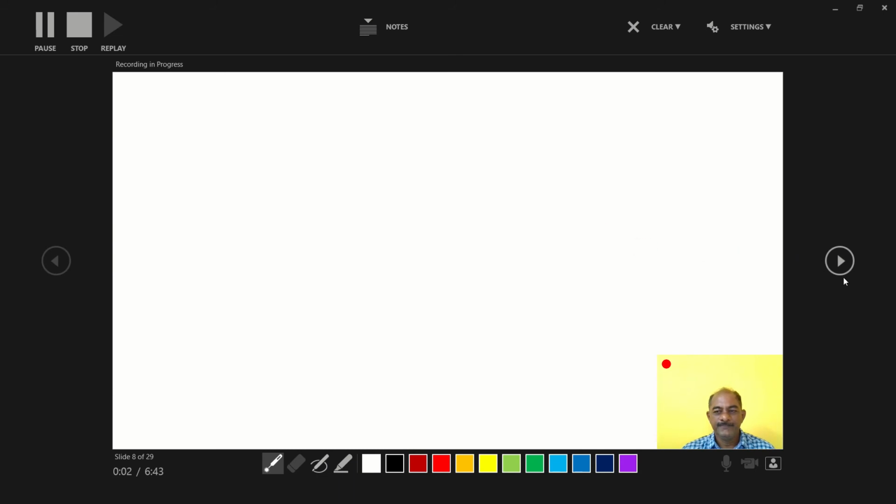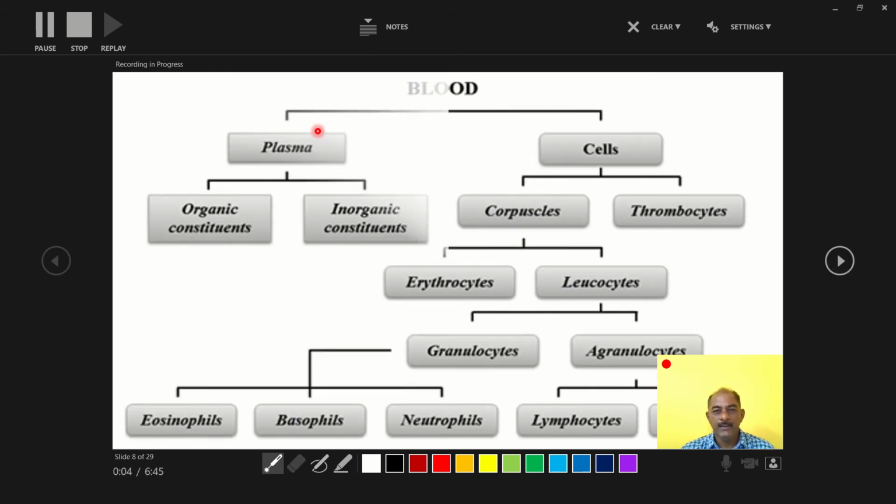Again, this is the blood. Blood consists of two major parts: the plasma and the cells. Plasma consists of two major parts: the organic constituents and the inorganic constituents. Those constituents are studied later on. Here we only take a glance at which types of constituents the blood consists of: blood, then plasma and blood cells, one organic and the other inorganic.